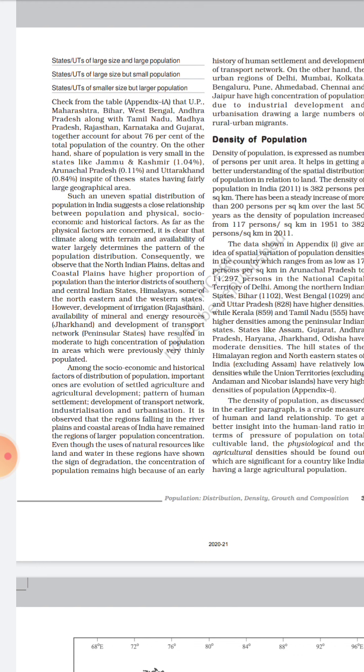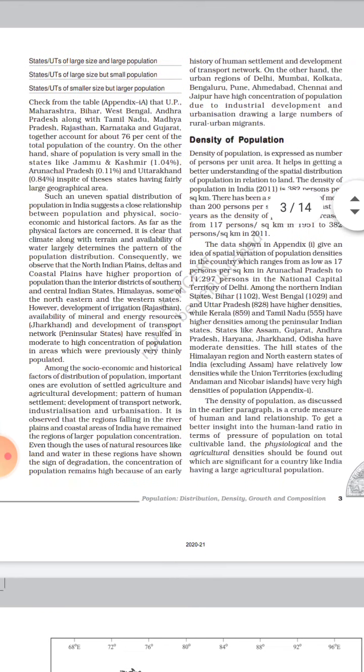I have given you the reasons: availability of water, availability of agricultural land, and communication facilities throughout the ports. Major ports lie there in the southern states, in coastal areas, and different types of cargo business take place by sea routes, which connect different cities of the world here.